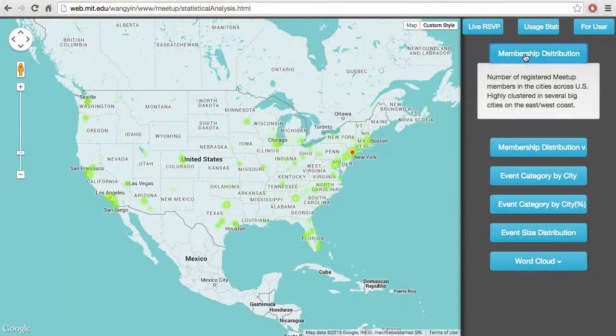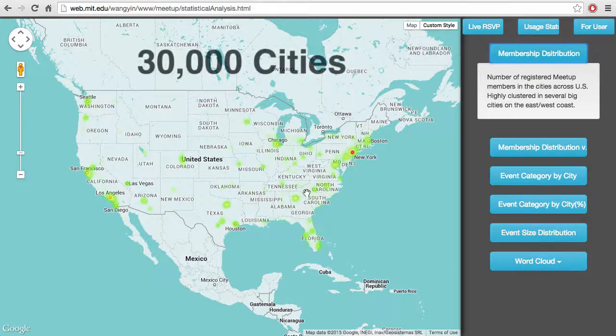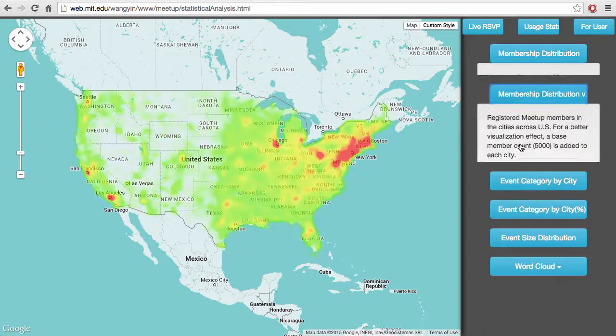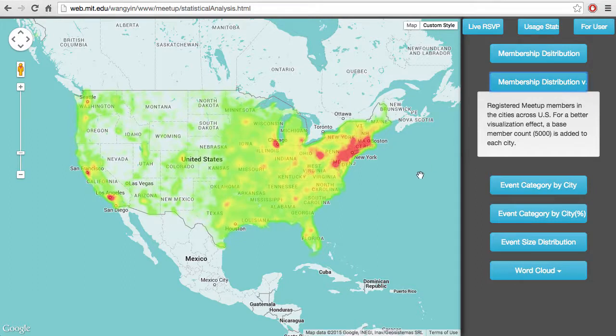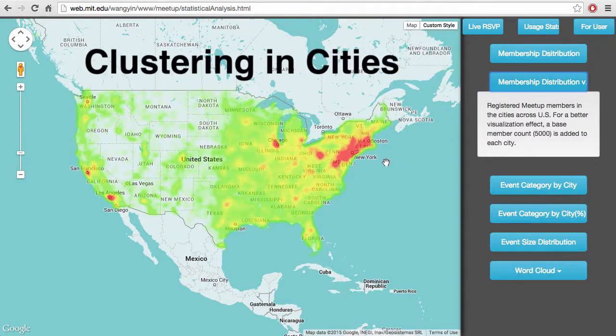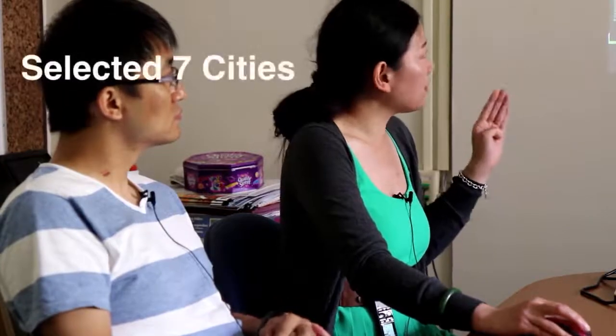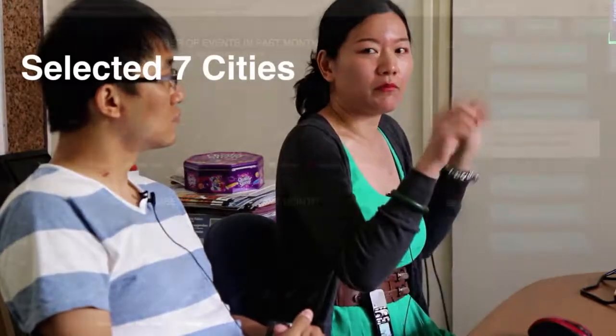Okay. So the first thing we find: we scraped membership information for over 30,000 cities across the US, and you can see it plotted on the map using a heat map. It's highly clustered at big cities along the coast, and especially here in the New England part. Now we also scraped the events information, not just the count but all the event information, for the past months for 7 big cities we selected from the previous map.